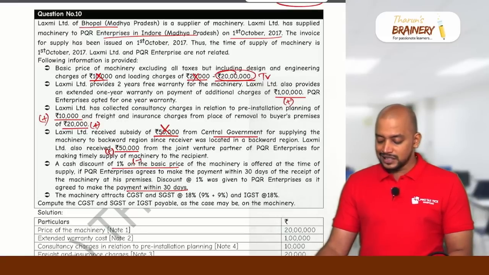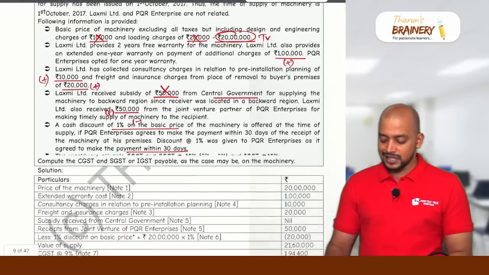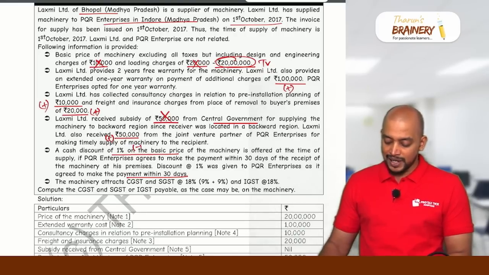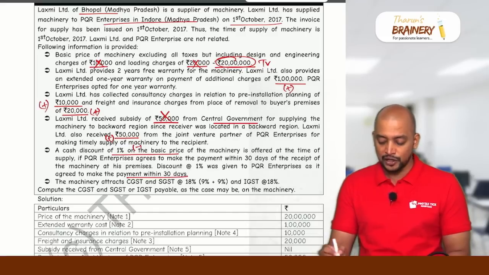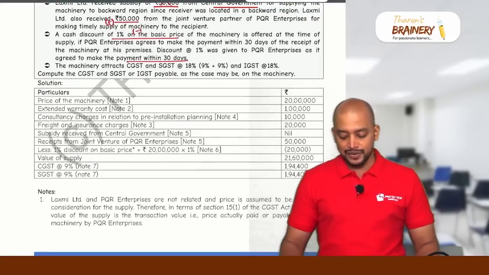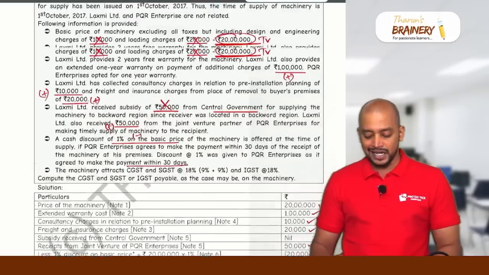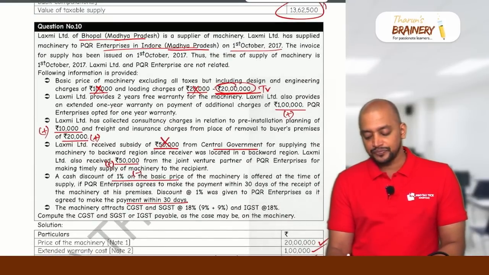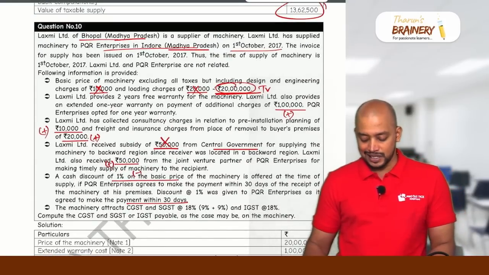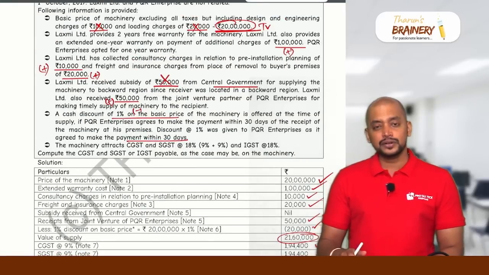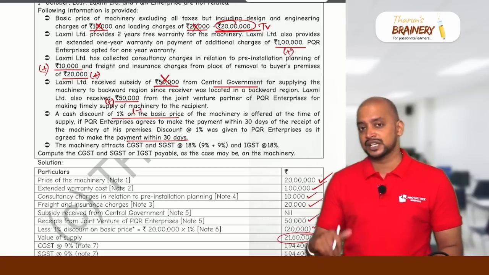The machinery attracts CGST and SGST. Compute the CGST and SGST payable on the machinery. So what will be taken as the value? 20 lakhs plus 1 lakh plus 10,000 plus 20,000 plus 50,000 minus 1% on basic price. What is the basic price? 20 lakhs. 20 lakhs into 1% is 20,000. So minus 20,000. That gives 21 lakh 60,000. The supplier is in Madhya Pradesh and the buyer is also in Madhya Pradesh, so it is an intra-state supply chargeable to CGST and SGST. And the discount is a pre-supply discount before the time of supply. That's why we have deducted.